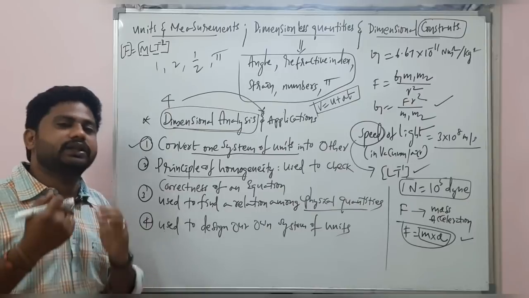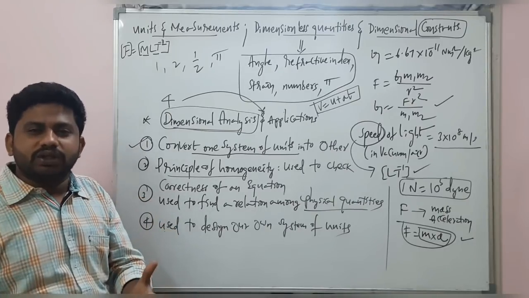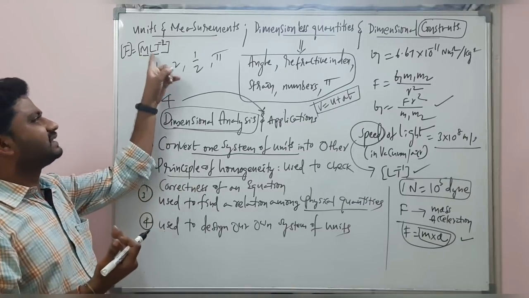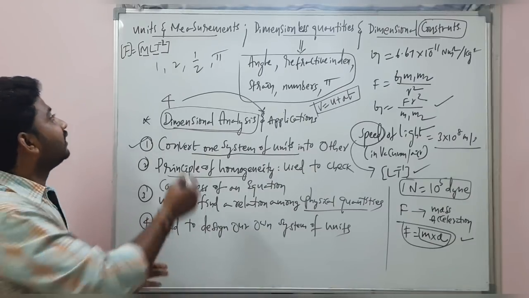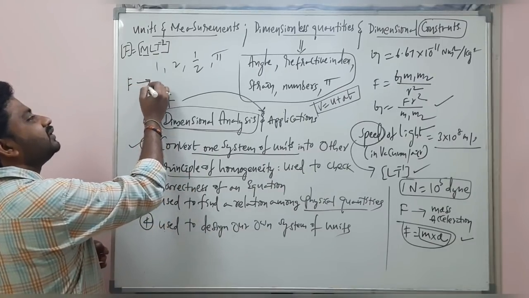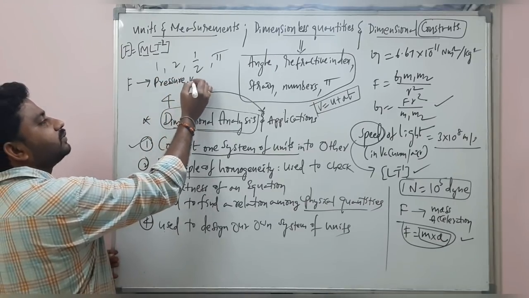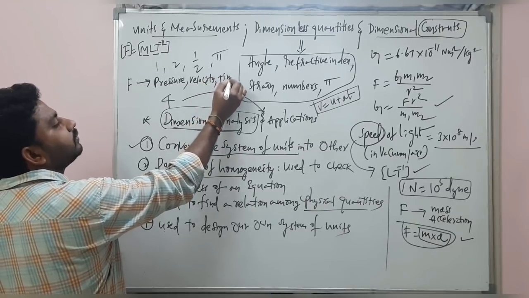For example, if you feel bored by always writing the force in terms of mass, length and time expressions, if you want to write the force in terms of pressure, in terms of velocity, in terms of time, you can write.